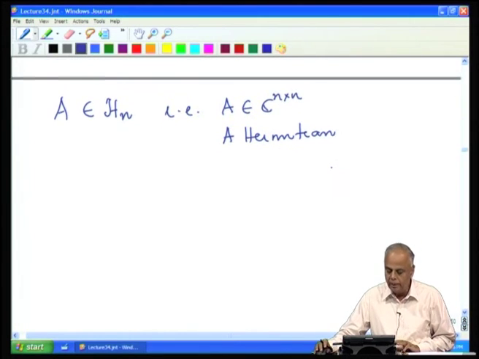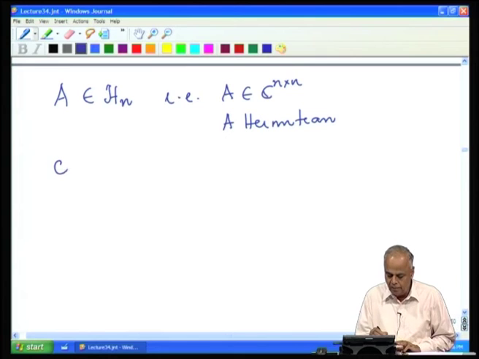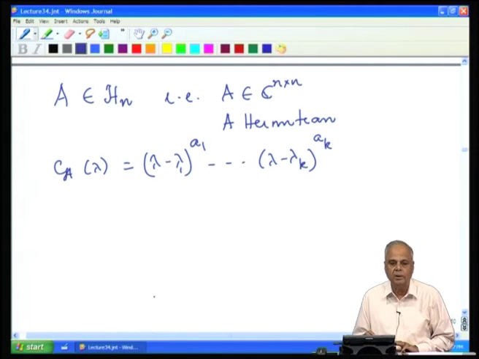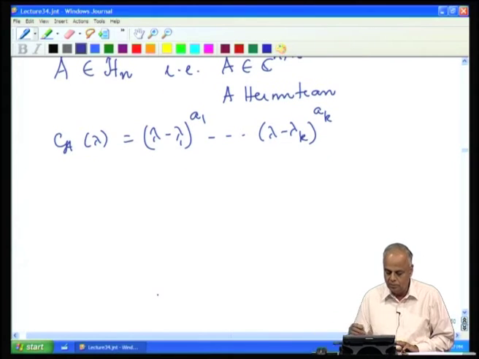Now, we start with a Hermitian matrix, then we have its characteristic polynomial with the usual notations. Lambda 1 to lambda k are the distinct eigenvalues and a_1, a_2, ..., a_k are the algebraic multiplicities of these eigenvalues, and then we have